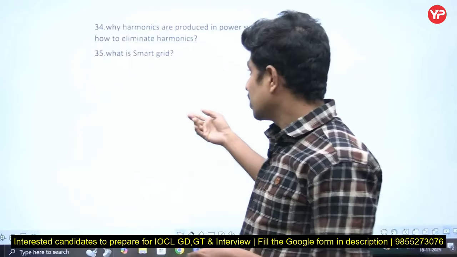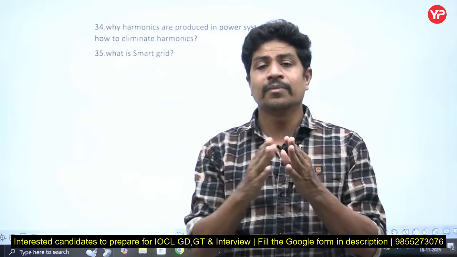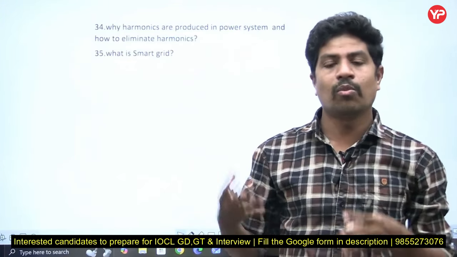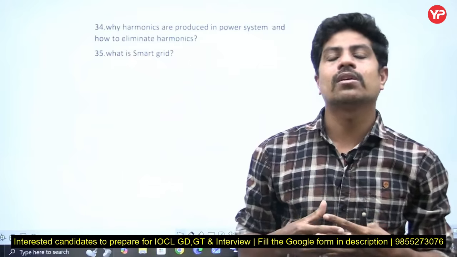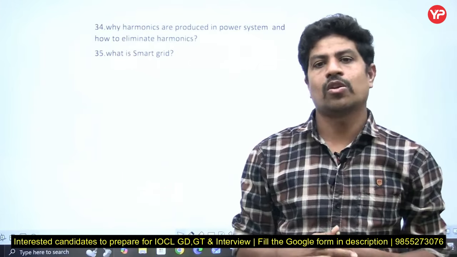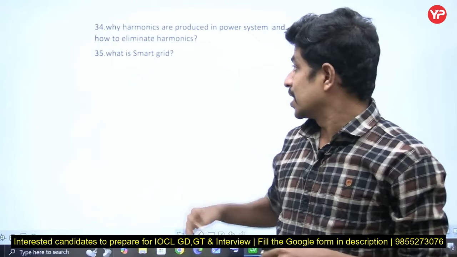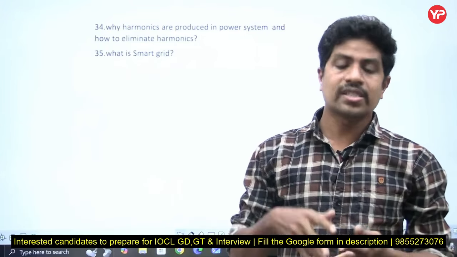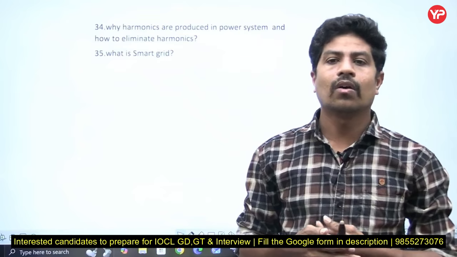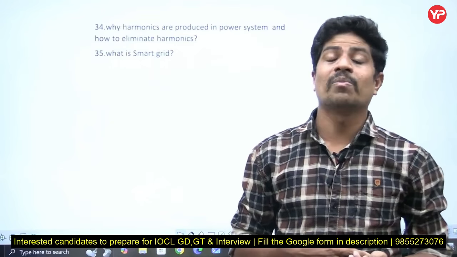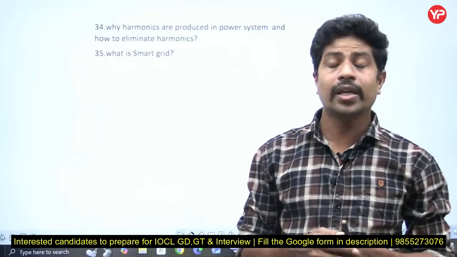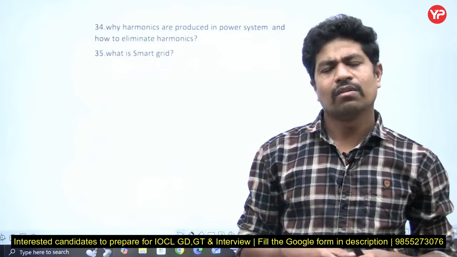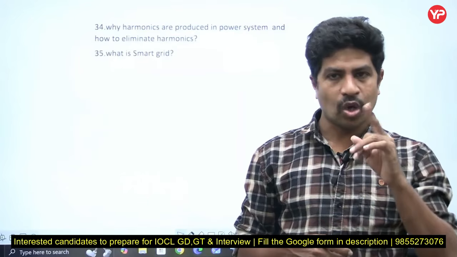See, for the number's sake, those are 35 only, but from its peripheral areas, a lot of questions can be asked. Almost this document is equal to some 150 questions document. The reason is, as I told you, see what is smart grid, okay, how it works, how it is different from conventional grid. Okay, what are the improvements in smart grid compared to conventional grid, right? How the frequency is monitored, controlled, measured. A lot of questions are possible on one question.